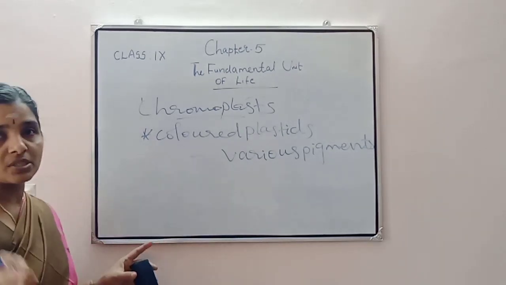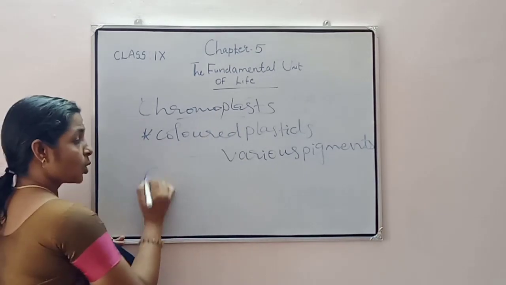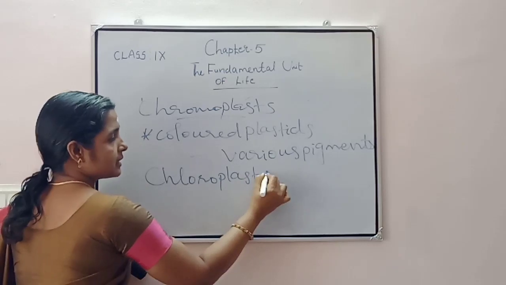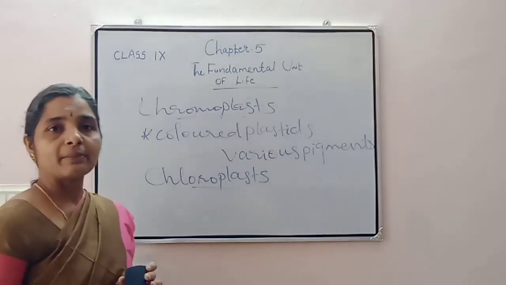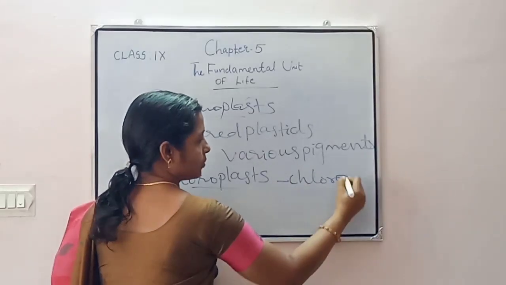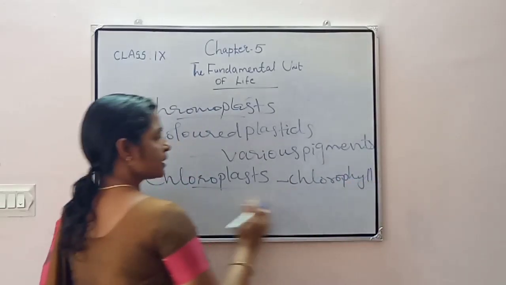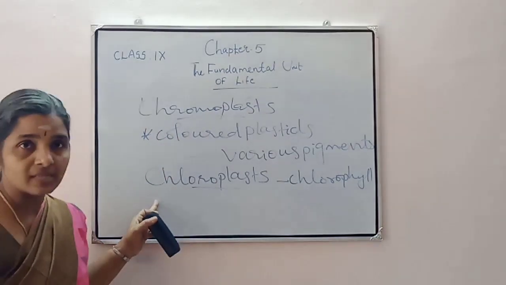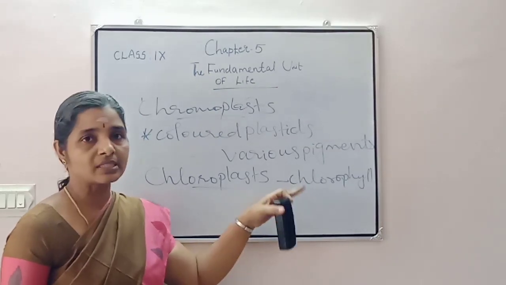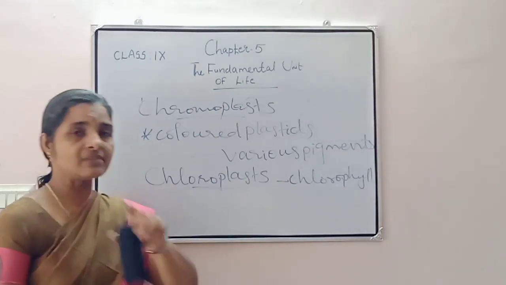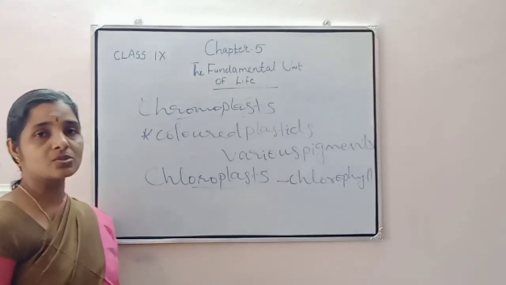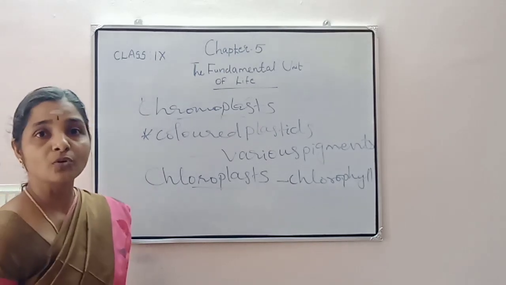One of the chromoplasts that you are familiar with is the chloroplast. You know that chloroplasts consist of a coloring pigment called chlorophyll. This chloroplast consists of a green pigment called chlorophyll. The leaves contain green color because of the presence of this chlorophyll. And what is the use of that chlorophyll? You know that it is photosynthesis.